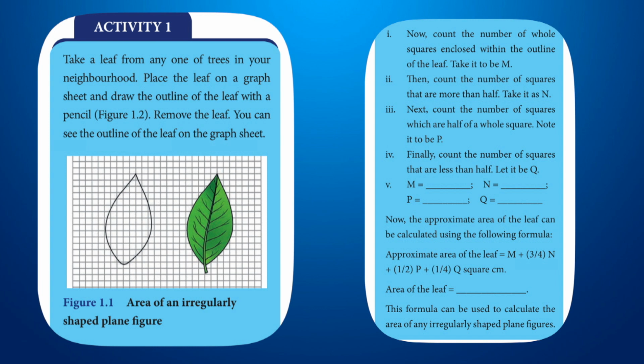Next topic is area of irregularly shaped objects. We know in our daily life we encounter many irregularly shaped objects like leaves, maps, stickers of stars or flowers, peacock feathers, etc. The area of such irregularly shaped objects cannot be calculated using any formula.